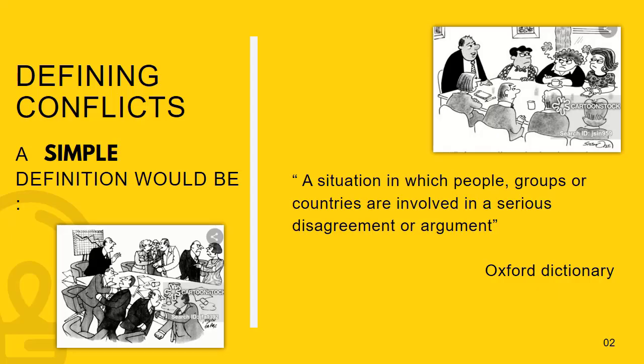Okay, now what do we normally mean by the word conflict? A conflict means where people disagree on a certain matter or on a certain issue. Like we normally tend to do among each other as well most of our time in our day-to-day life. The same way, the Oxford Dictionary also gave us a simple definition as to what a conflict means. Quote, a situation in which people, groups or countries are involved in a serious disagreement or an argument, unquote. So this would give us a simple idea as to what the conflict means.